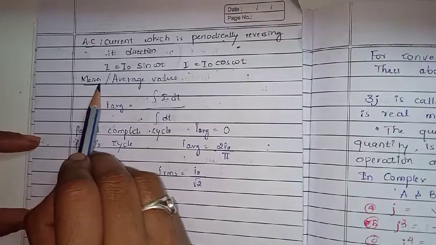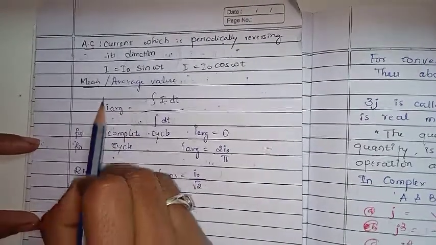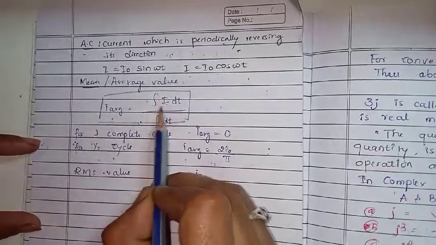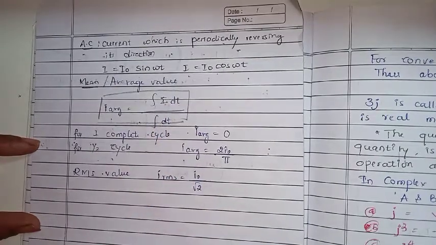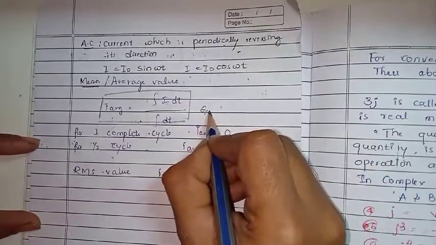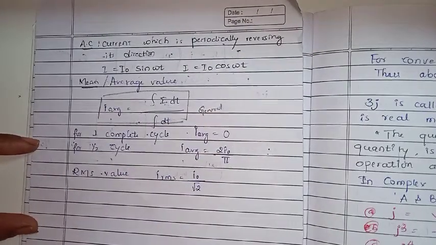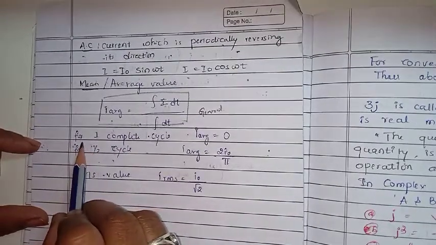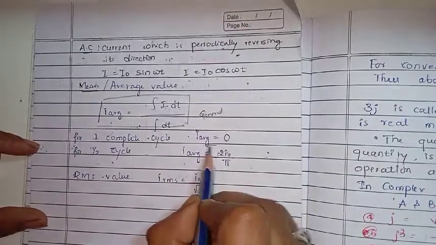Then we also came across the mean or average value, where the formula is I average is equal to the integral of I into dt over the integral of dt. So this is the general formula for the mean value of the alternating current. Then we have solved that for the first complete cycle I average will be 0.